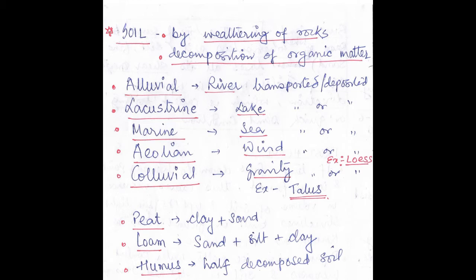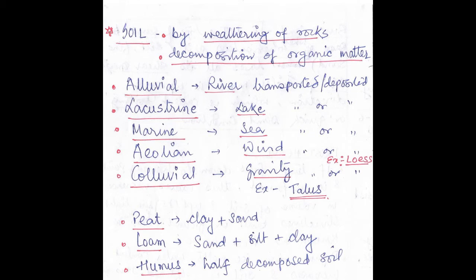Next is lacustrine soil. It is lake transported or deposited. Marine soil is sea transported or deposited. Aeolian soil, that is wind transported or deposited. Example is the loess. Colluvial soil, that is gravity transported or deposited. Example is talus.